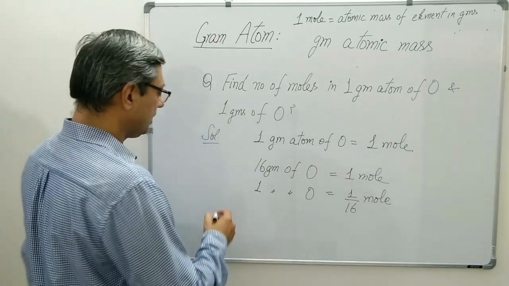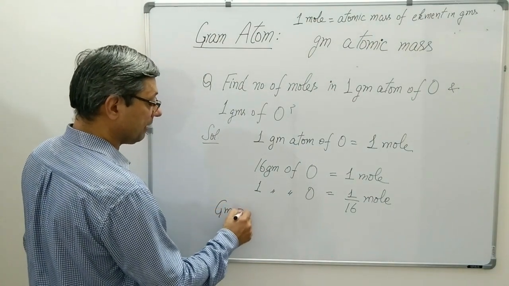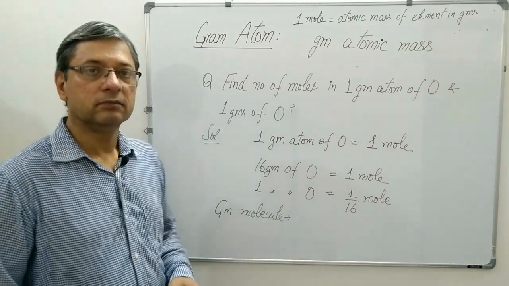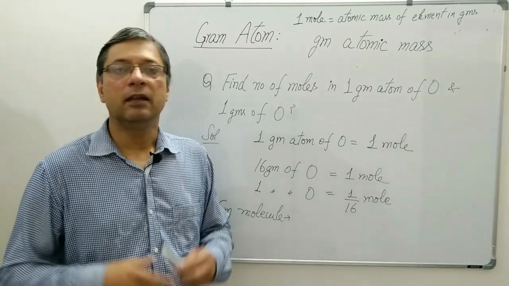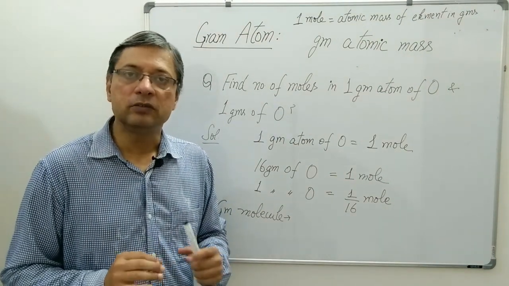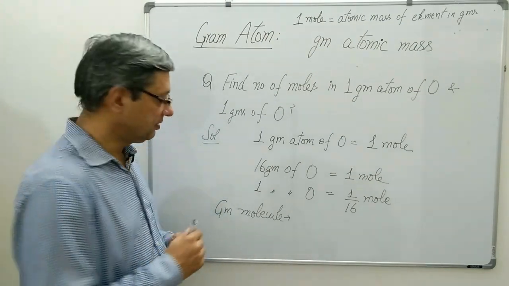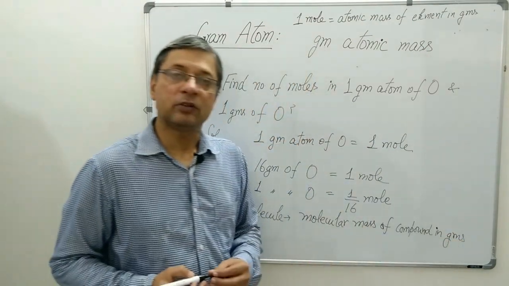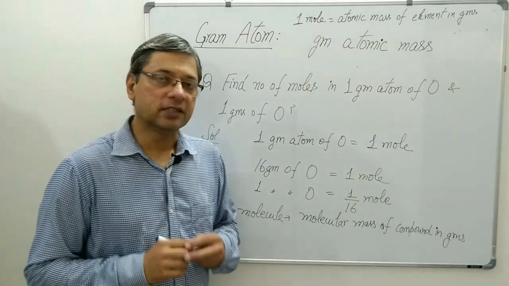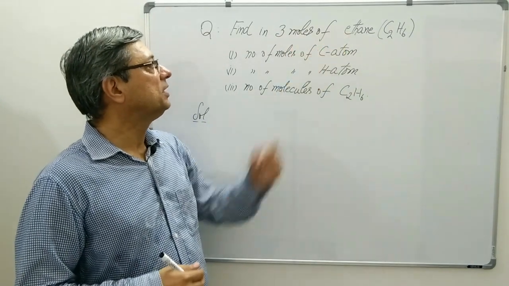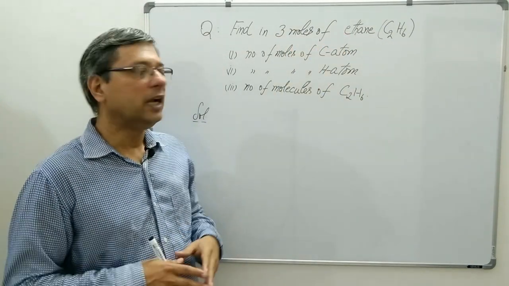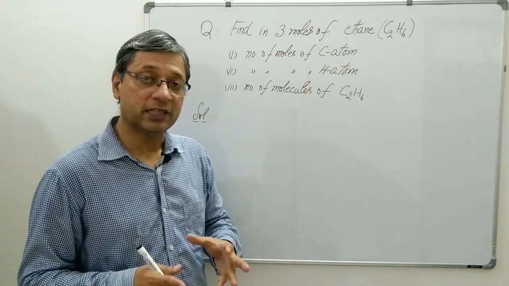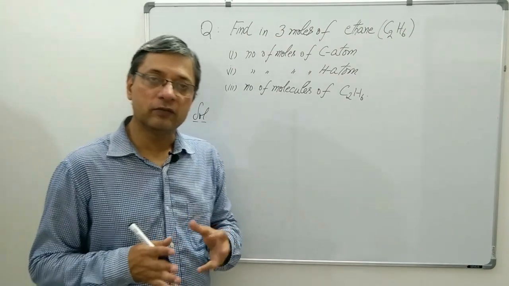Just like gram atom, another term generally used is gram molecule. What is gram molecule? Simple. Gram molecule will be the molecular mass of a compound expressed in grams. So, molecular mass expressed in grams. Let's now try some numericals on mole concept. Question is, 3 moles of ethane are given and you have to find the number of moles of carbon atoms, the number of moles of hydrogen atoms and the number of molecules of ethane.